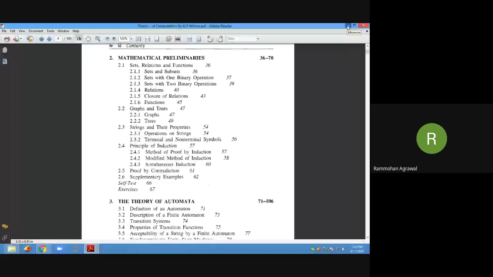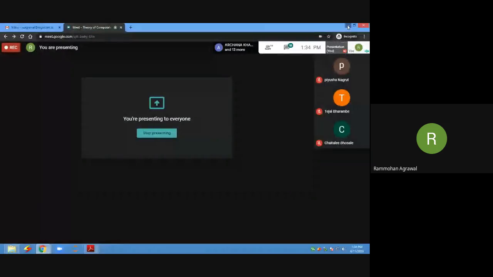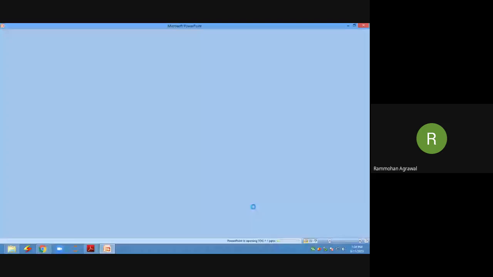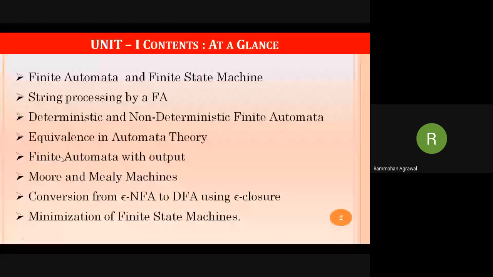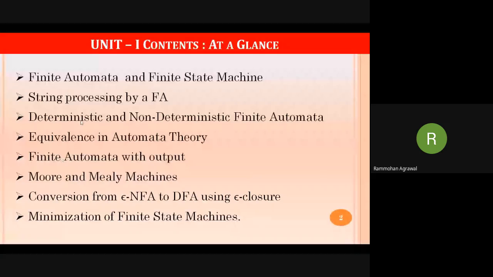Okay. So these are the contents of unit 1 which we will discuss in the 6 lectures we have for unit number 1 of theory of computation. Okay. So the first topic is finite automata and finite state machine. Okay. So what is automata?